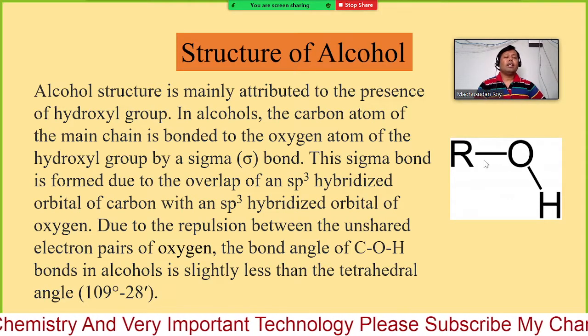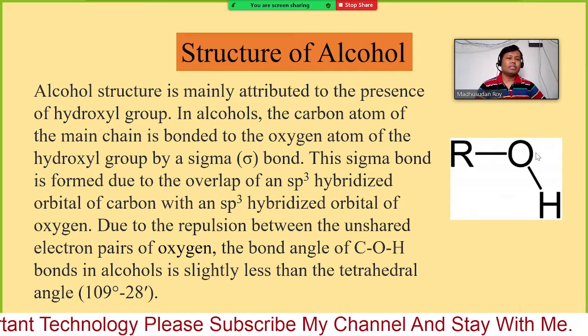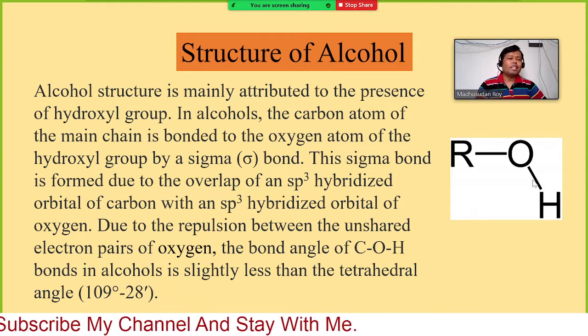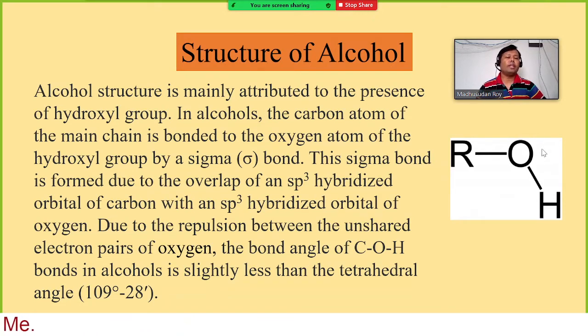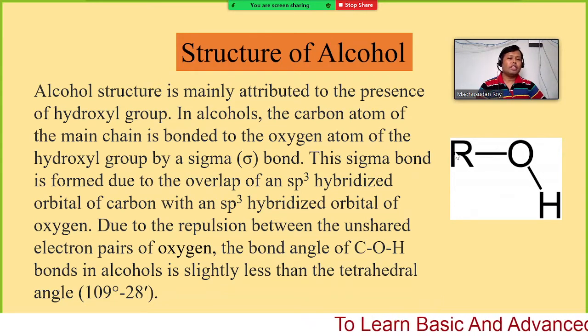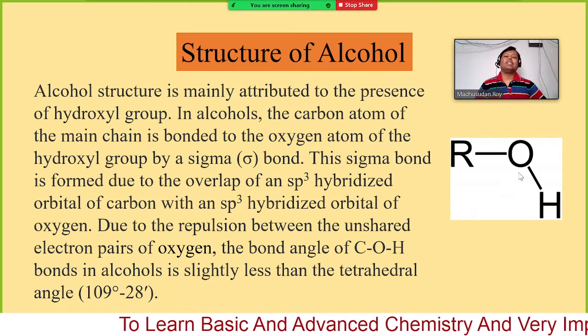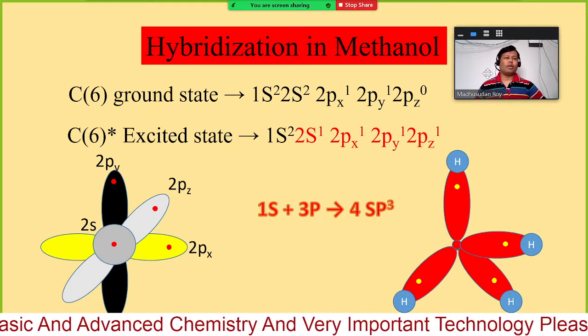For the alcohol we have two lone pairs, therefore the bond angle is reduced a little bit compared to the tetrahedral, because we have 4 extra electrons here. The lone pairs repulse each other, so this bond and this bond get a little bit stressed, so the bond angle decreases a little bit.